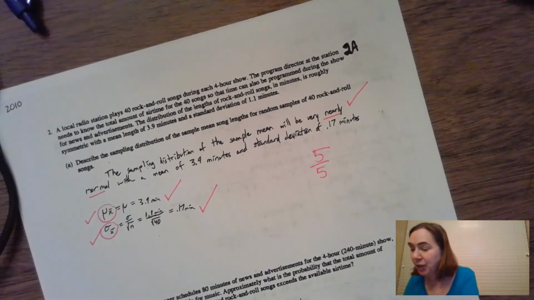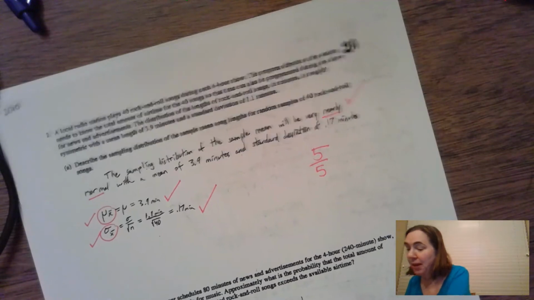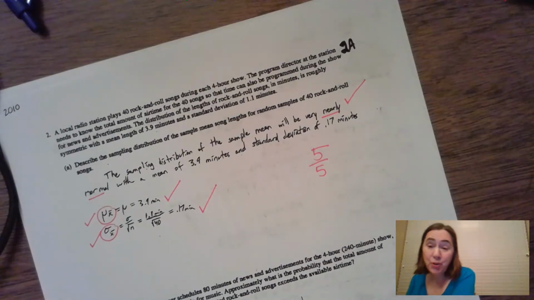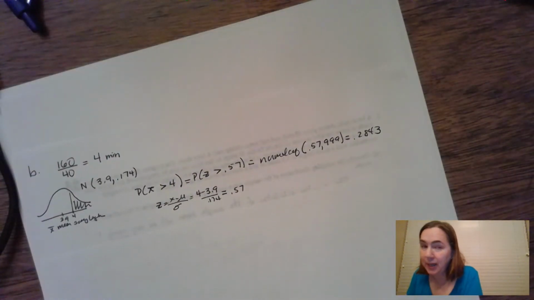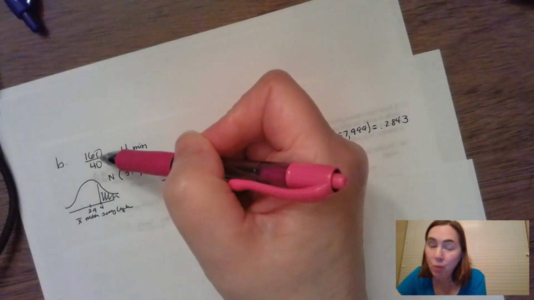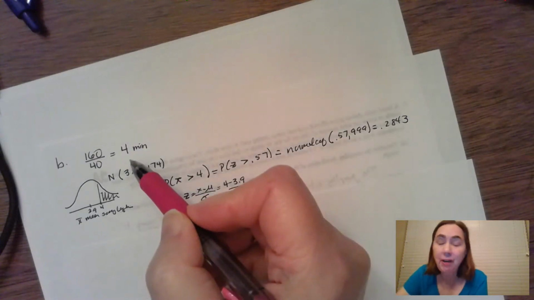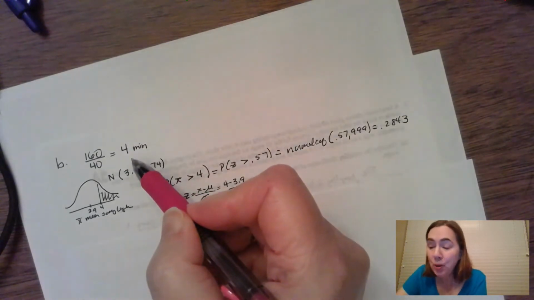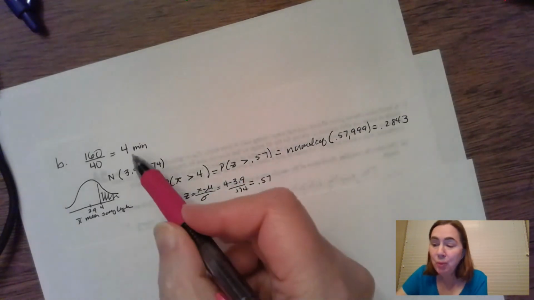Now, part B for this particular problem, there are 2 possible solutions that would give you full credit. And the first one is the one that I think I thought of first, using the sampling distribution kind of format. So for the first way of solving this particular problem, I'm going to take a look at recognizing that if you have a total of 160 minutes for 40 songs, that means the average of each individual song is going to be approximately 4 minutes in length. Okay? So that's sort of what we're looking for.